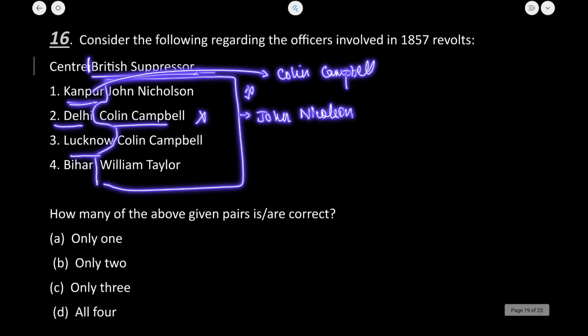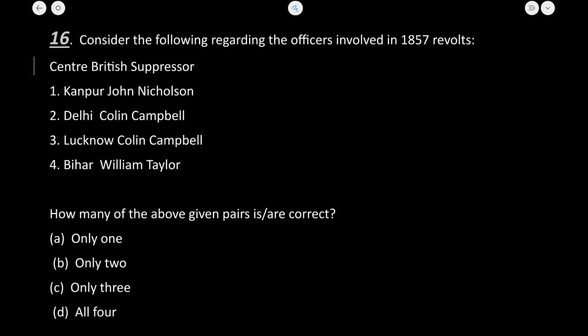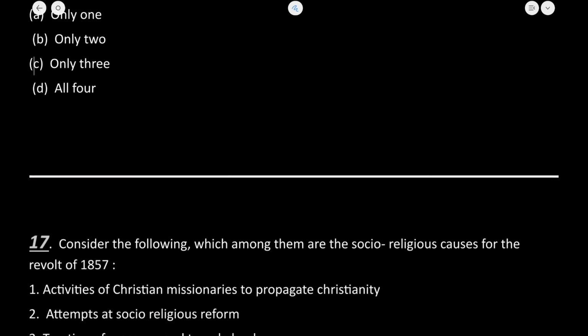Now in Lucknow, Colin Campbell is given, this is absolutely true, and in Bihar it was William Taylor, which is absolutely true. So two of the given ones are incorrect and two of them are absolutely correct. So only two is going to be the correct answer to this question. So B is going to be the right answer. Let's now move to the next question, that is question number 17.